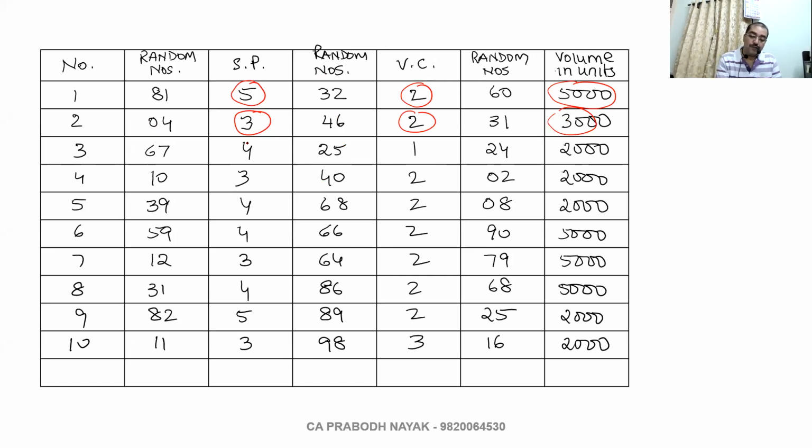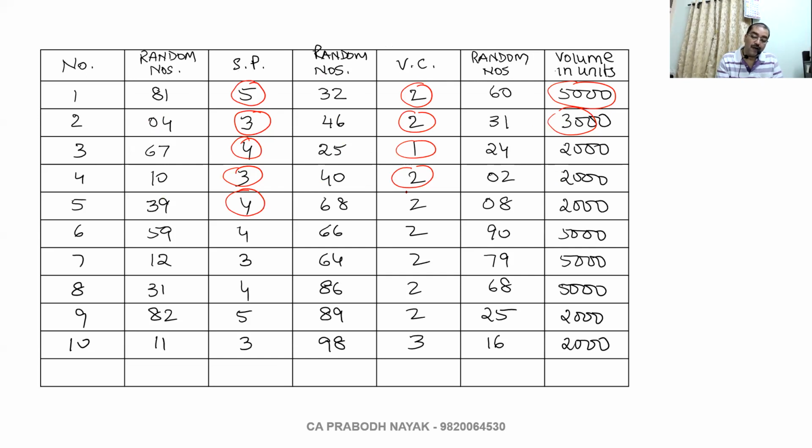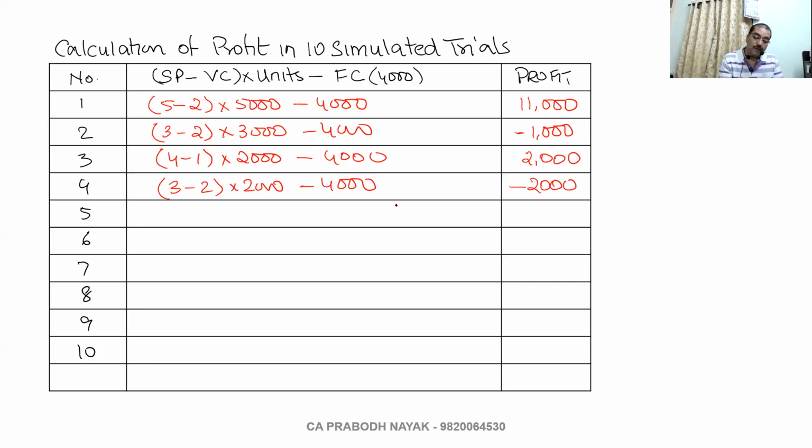3 minus 2 into 2,000. 2,000 minus 4,000 is minus 2,000. 4 minus 2 into 2,000 minus 4,000. 2 into 2,000 is 4,000. 4,000 minus 4,000 is nil, 0.